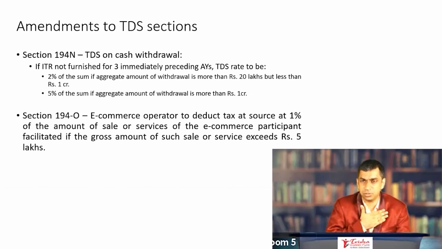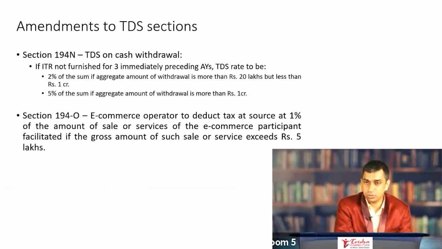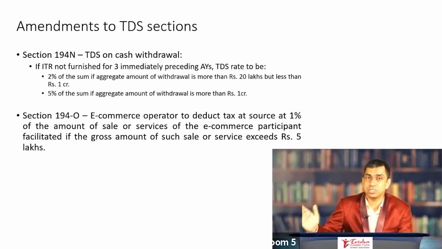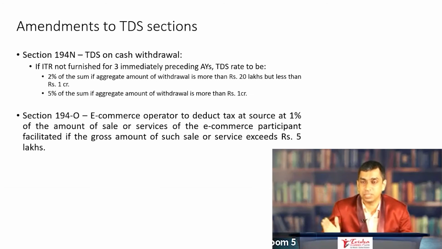Suppose I'm Amazon. I am facilitating the sale of goods of Mr. A to the general public. Mr. A's goods are put up on my website and are sold to the general public. I'm facilitating the same. I'm collecting the consideration and paying it to Mr. A. The law now says if the total payments that I make to Mr. A are more than rupees 5 lakh, at the time of making the payment, I'm supposed to do a TDS of 1%.